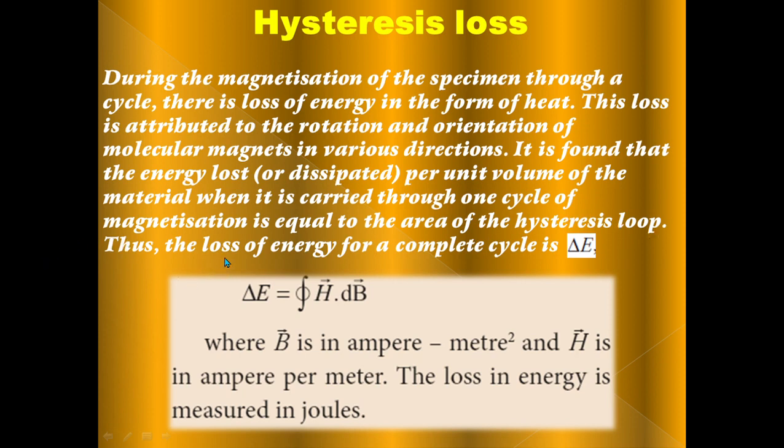Thus, the loss of energy for a complete cycle is delta E. This formula is very important for the hysteresis loss. Delta E is equal to the line integral of H vector dot dB vector. H means magnetizing field, dB means magnetic induction. B is in ampere per meter square, H is in ampere per meter. The loss in energy is measured in joules.